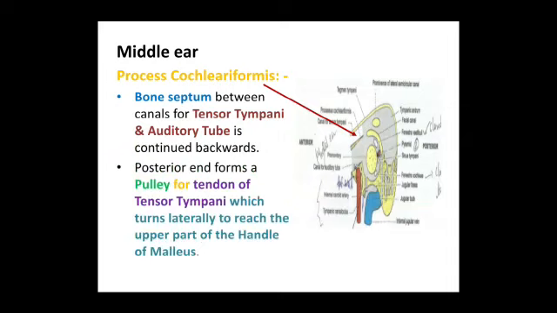The processus cochleariformis is a bony septum which is present between the openings of tensor tympani and the auditory tube. It is continued backwards. In its posterior part, it forms a hook-like projection or a pulley for which the tendon of tensor tympani muscle hooks around it and turns laterally to reach the upper part of the handle of malleus.